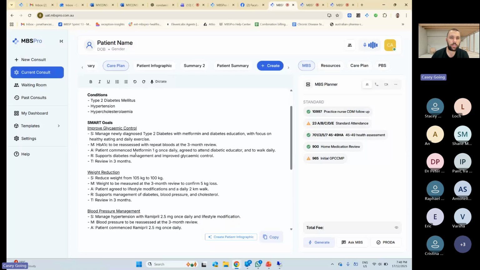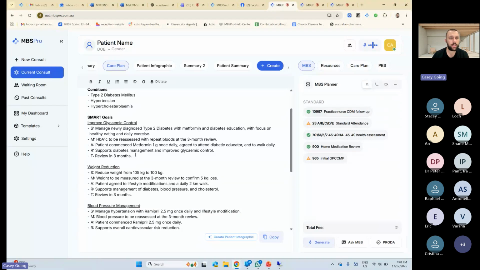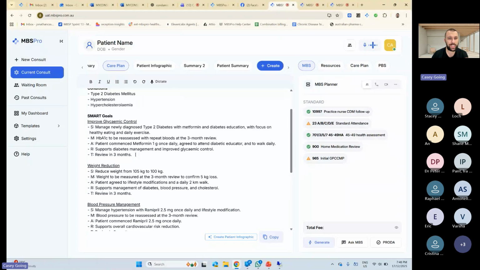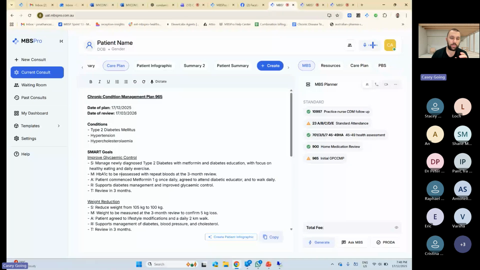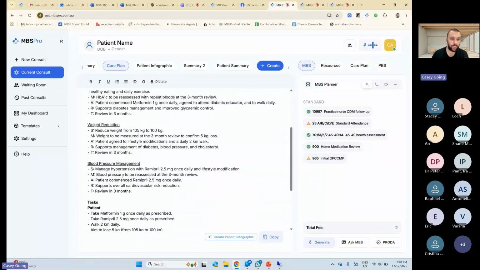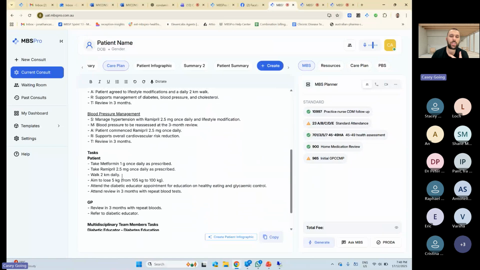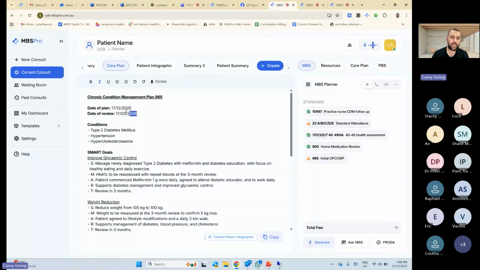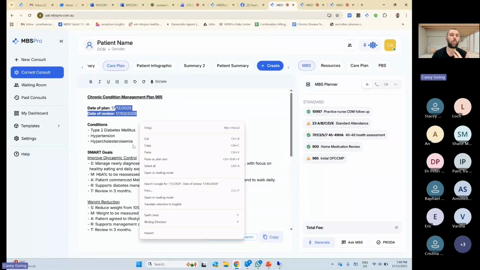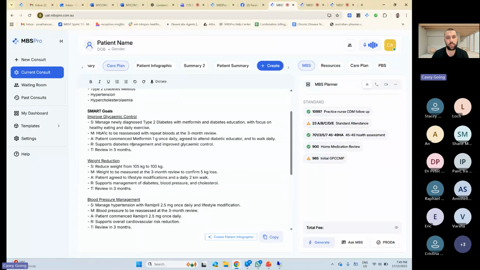We've updated the SMART goals to be a bit smarter, I guess you could say, and just making it a bit more explicit about the things that we are doing under each condition, or the specific things that we're making the goals for. I know that sounds funny. And then we put in here patient consent to care plan, offered copy, and we've got our dates and reviews up here. So meeting all the Medicare criteria. With the new GP CCMPs, they are just chronic conditions, not really chronic diseases.